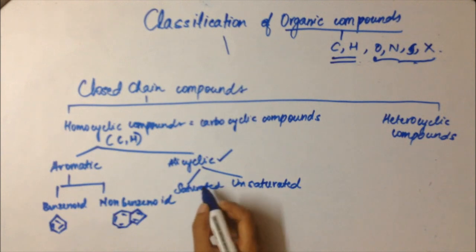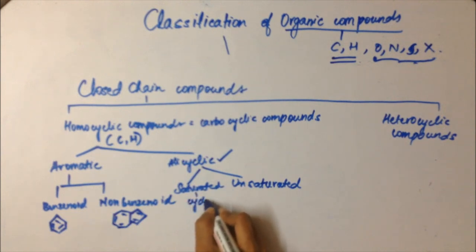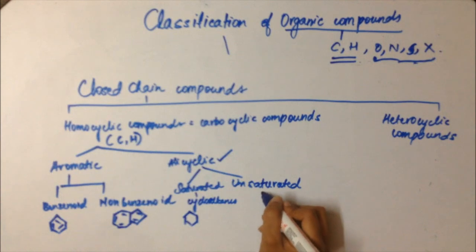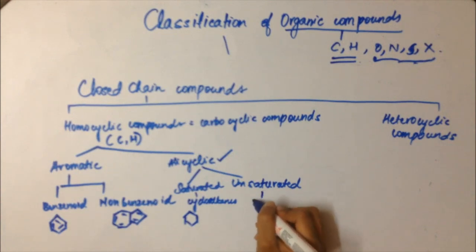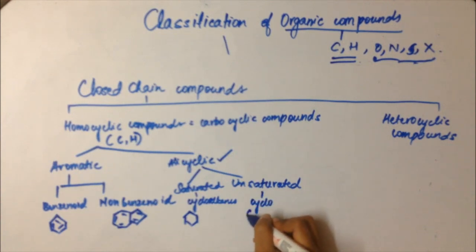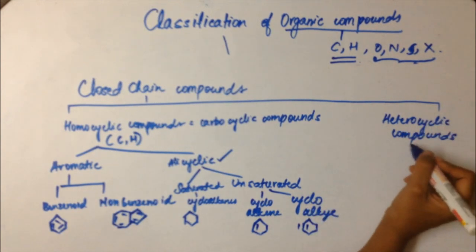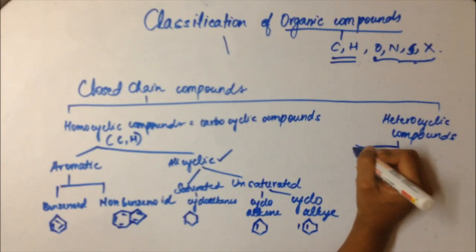In saturated, we get cycloalkanes, that is cyclohexane, for example. In unsaturated, we get cycloalkenes and cycloalkynes, which can be cyclohexene and cyclohexyne.